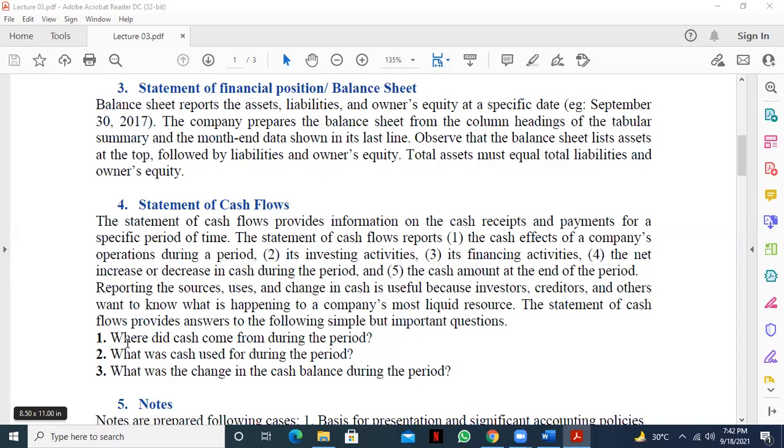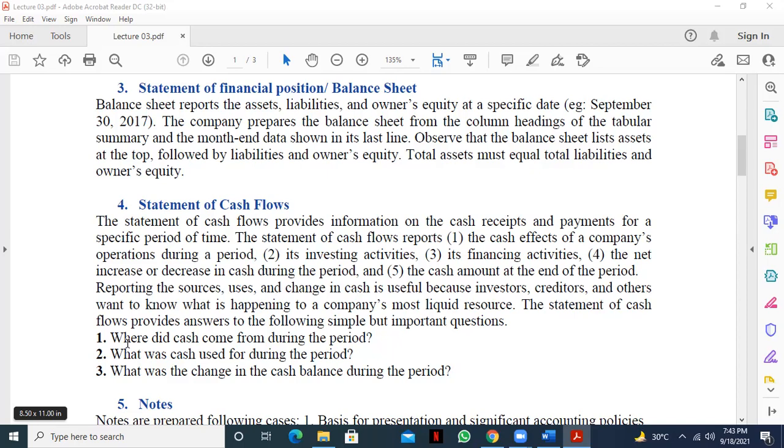So how much we receive from the customer and how much we pay to the different suppliers, that is what we call cash flow from operation. Under the cash flow from operation, we show how much cash we received from the customer and how much cash is paid to the supplier. Okay, is it clear? Cash flow from operation? Yes, sir.